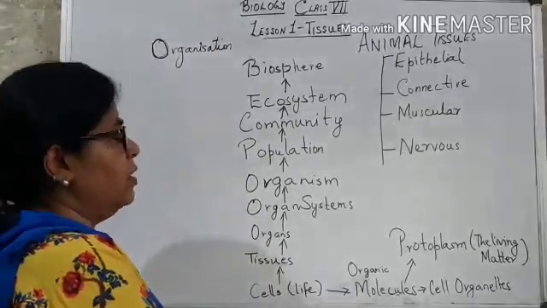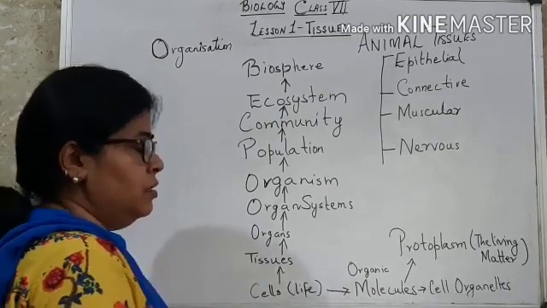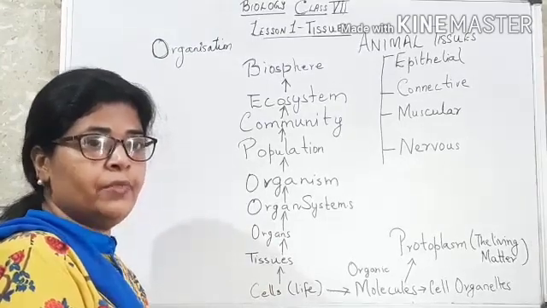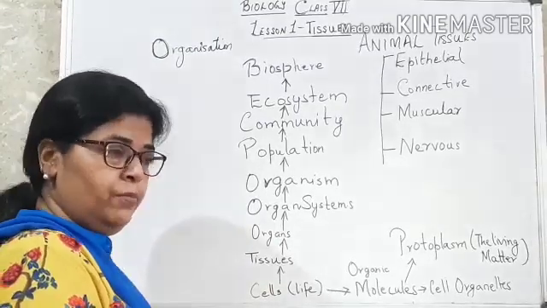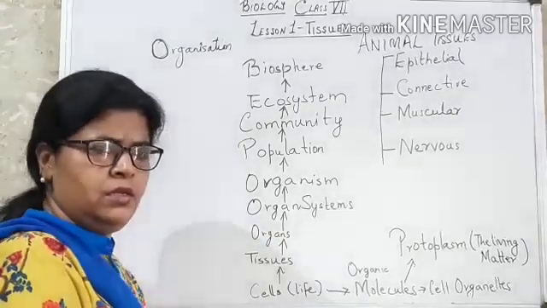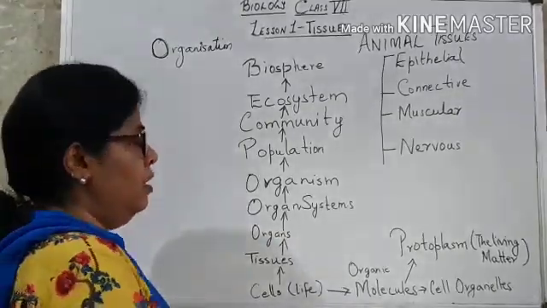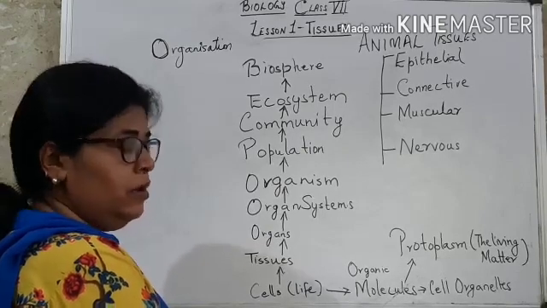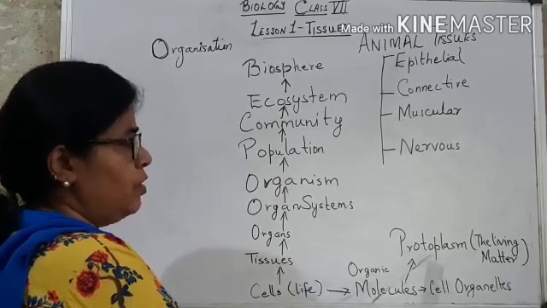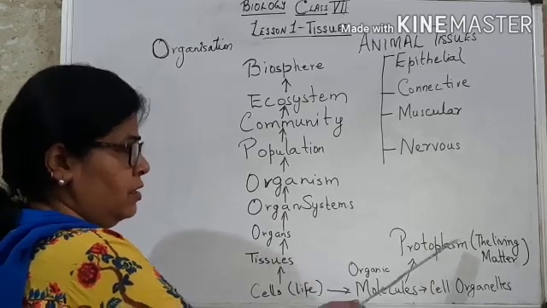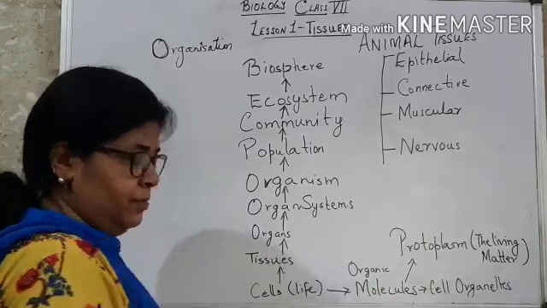Now these organic molecules form the cell organelles in the cell like mitochondria, nucleus, endoplasmic reticulum and other cell organelles which you studied in class 6. These cell organelles along with the organic and inorganic molecules are called as protoplasm, which is found in the cell, that is the living matter.